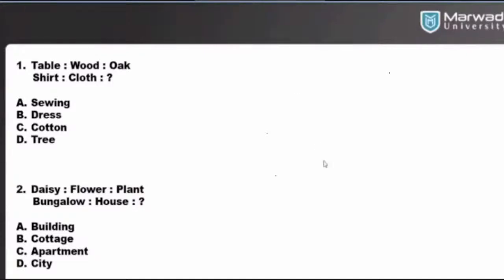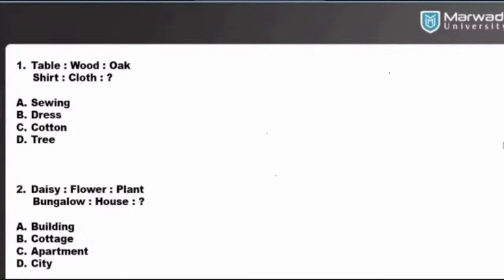So for this one, the right answer is cotton, and 31% people, the maximum people have answered cotton here. I do understand that tree could have also been the answer, but then it would be like entirely raw material. We need to be at the same level at which oak and wood are, right?